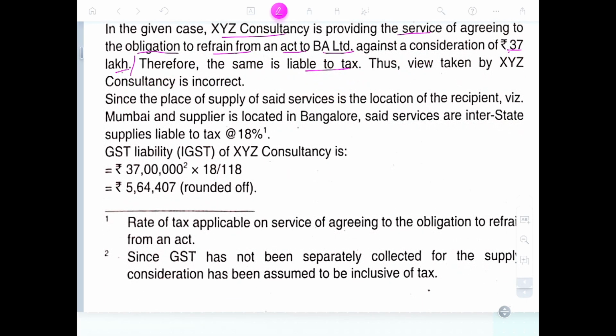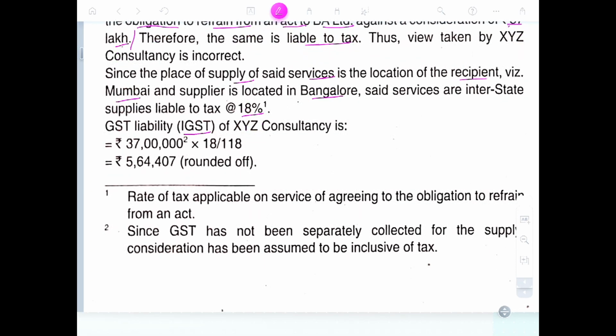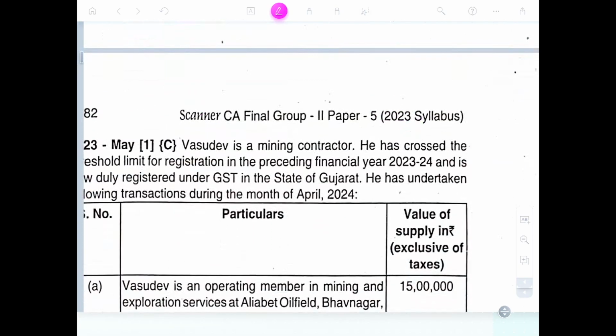The recipient of the supply of service is located in Mumbai and the supplier is located in Bangalore, and the said service is an interstate supply at 18%. So the GST liability, IGST, is 37 lakhs divided by 1.18, which is about 5 lakhs 64,402, at the rate of tax applicable to the service of agreeing to the obligation to refrain from doing that. Since the GST is not being separately collected from the supply, the consideration is assumed to be inclusive of tax.